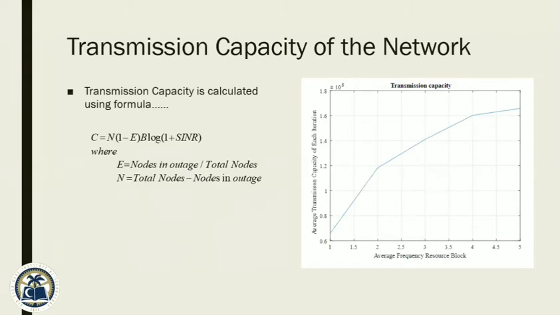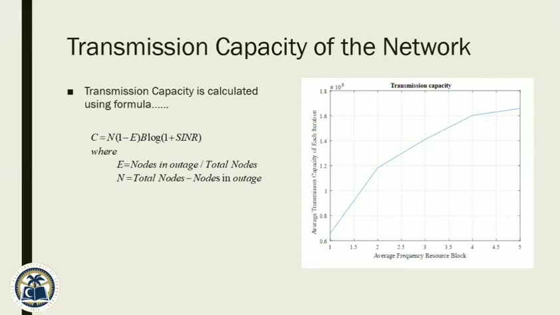the y-axis. What kind of results do we have with an increase in the frequency resource blocks? We can see that after a certain point, outage increases and capacity reduces. If I increase the outage, the number of successful nodes reduces in the network.